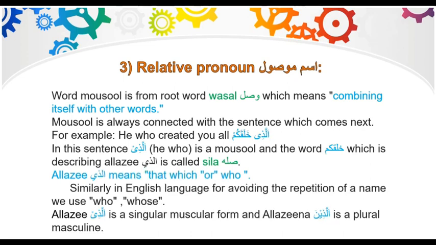Alladhi means that which or who. Similarly, in English language, for avoiding the repetition of a name, we use who or whose. Alladhi is a singular masculine form, and alladhina is a plural masculine form.